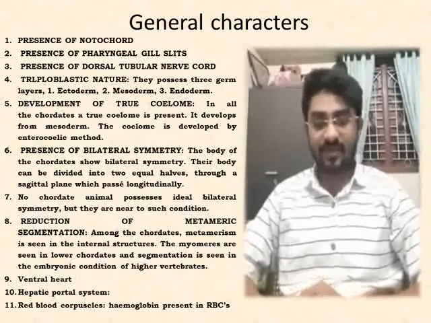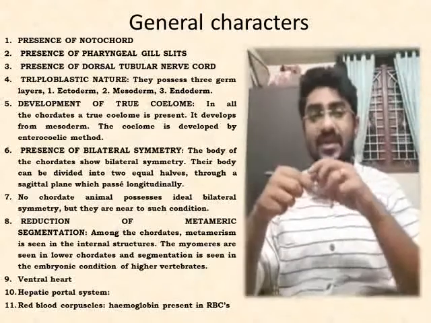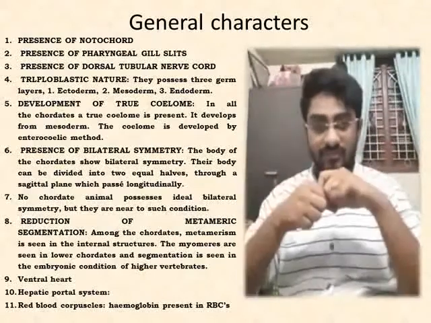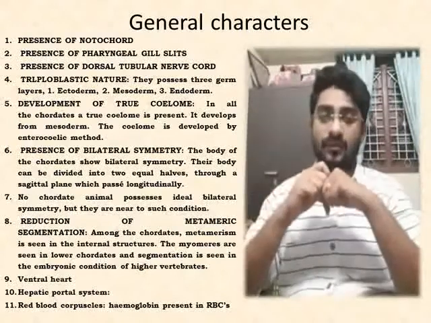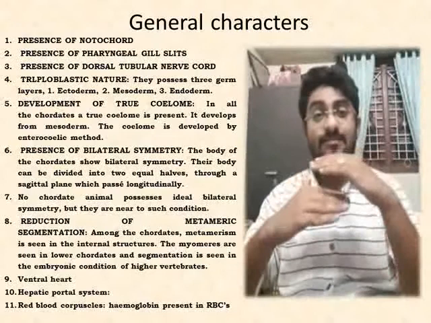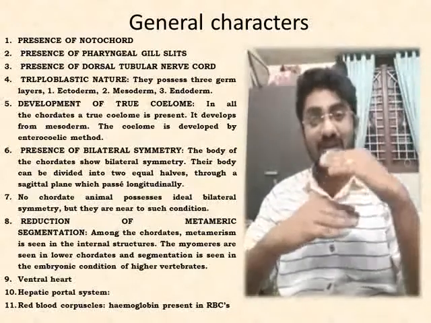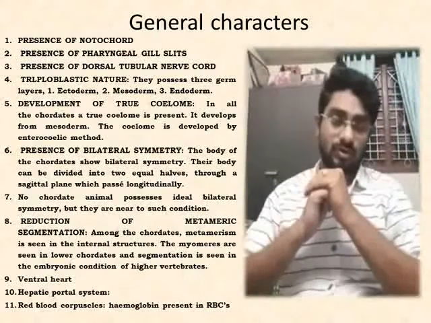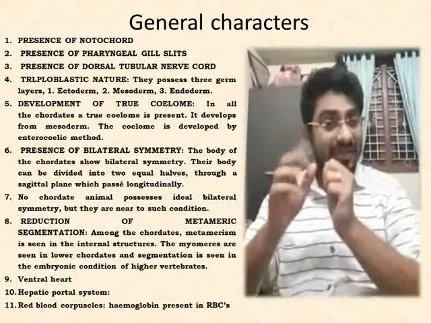I told you in the last video, the notochord is a tubular, pipe-like structure which extends from the anterior to the posterior part of the body, and it is present between the alimentary canal, that is the gut, and the nerve cord. This notochord is made up of cartilage.